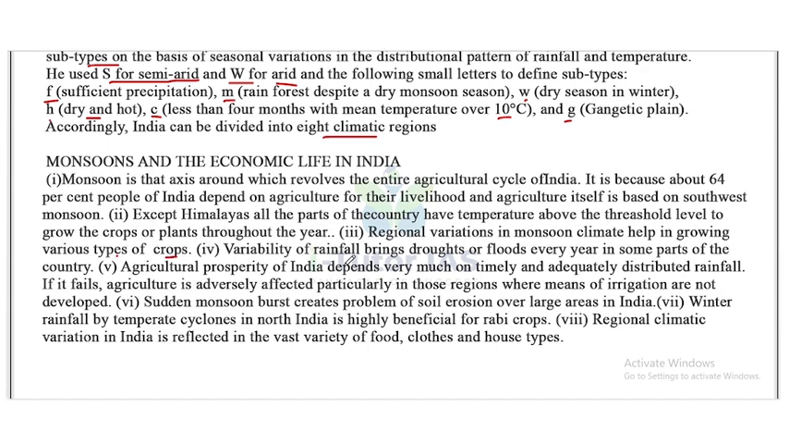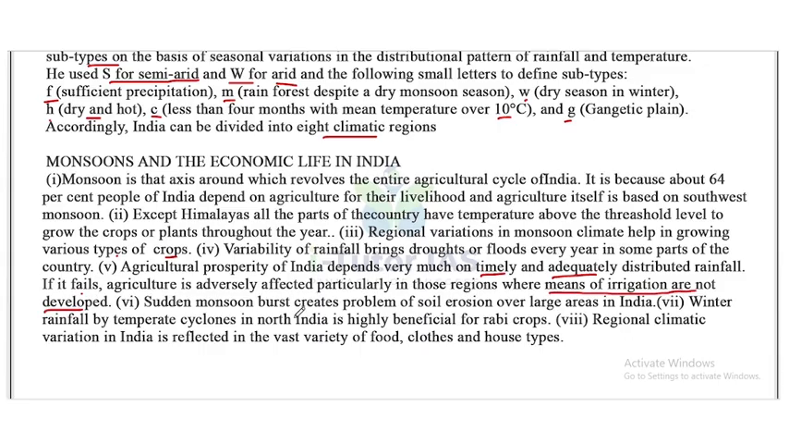Next, variability of rainfall brings droughts or floods every year in some part of the country. Agriculture prosperity of India depends very much on timely and adequately distributed rainfall. If it fails, agriculture is adversely affected, particularly in those regions where means of irrigation are not developed. So it mainly affects the places where means of irrigation are not developed.